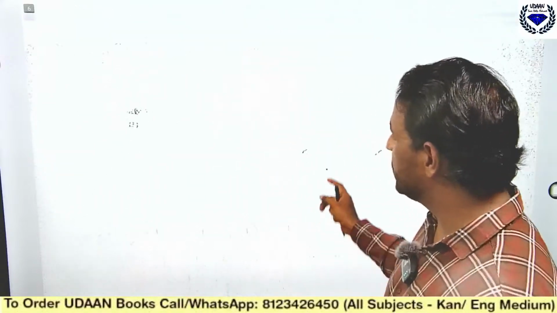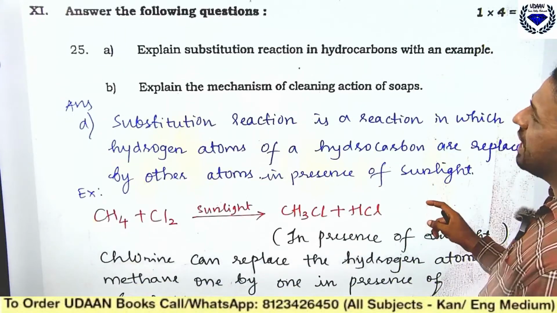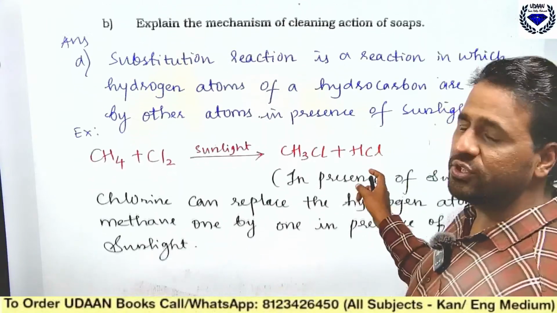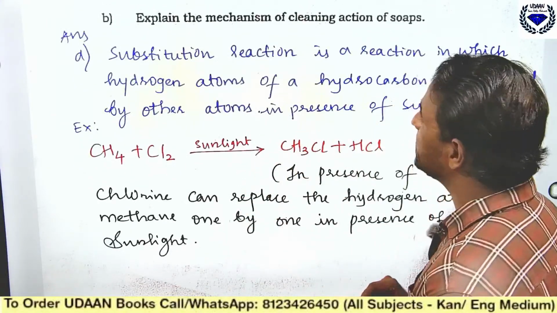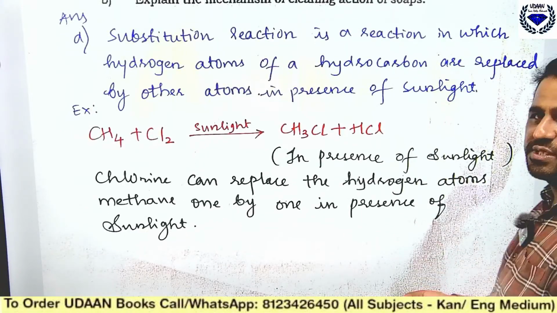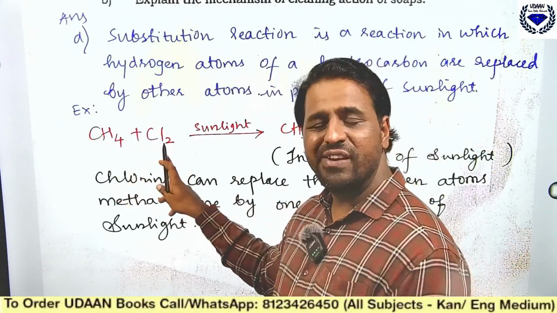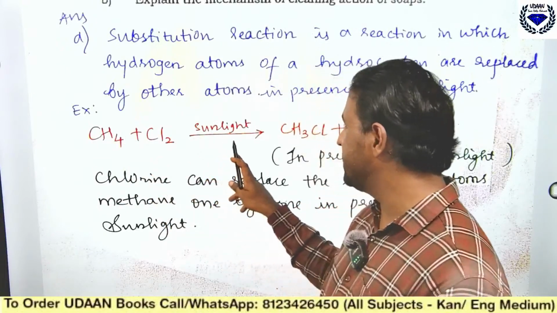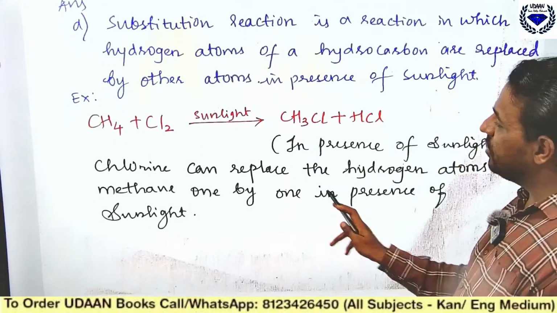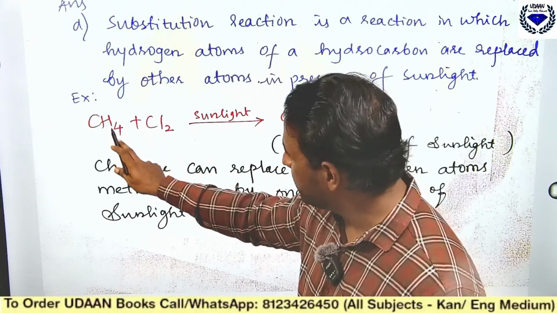Now coming to the next question: explain the substitution reaction with an example. Explain the mechanism of cleaning action of soaps. See, what is a substitution reaction? A substitution reaction is a reaction in which hydrogen atoms of a hydrocarbon are replaced by other atoms in presence of sunlight. For example, methane, when you react it with chlorine in presence of sunlight, you will get methyl chloride plus HCl. See, chlorine has replaced one hydrogen, there were actually 4 H.